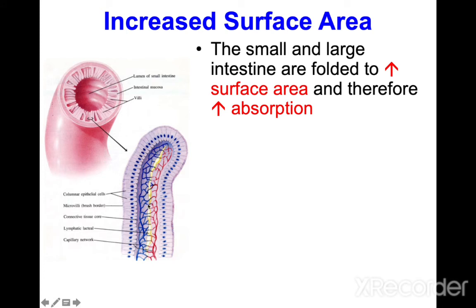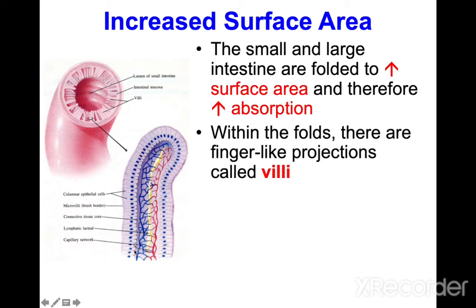You see, this is a villus, whose main function is to increase surface area. The small and large intestines are folded to increase the surface area, and therefore absorption increases.